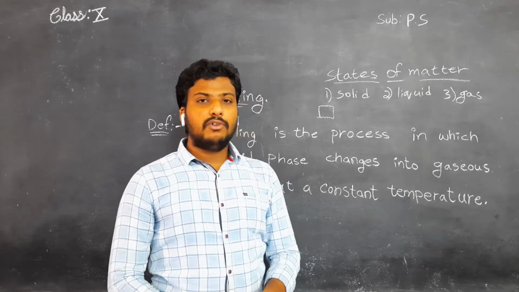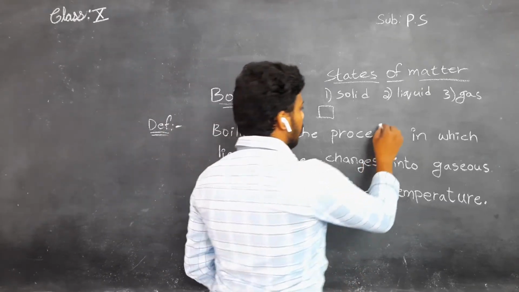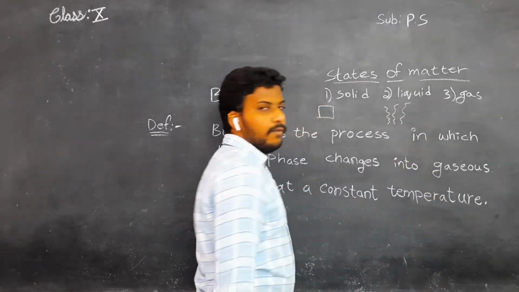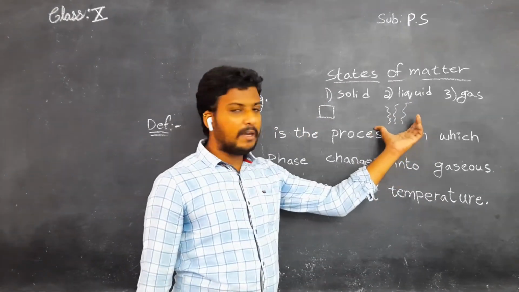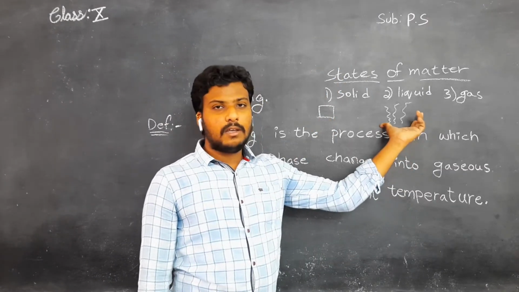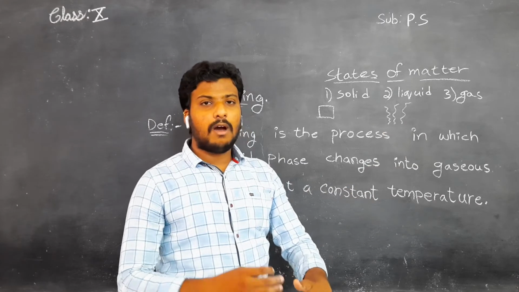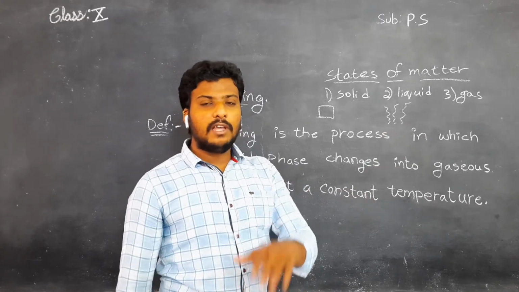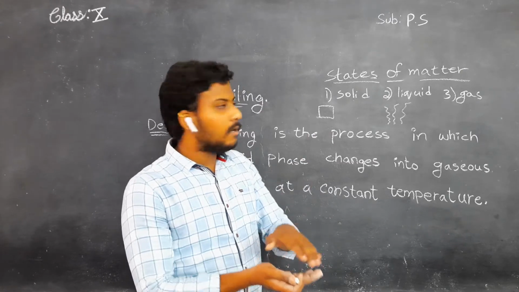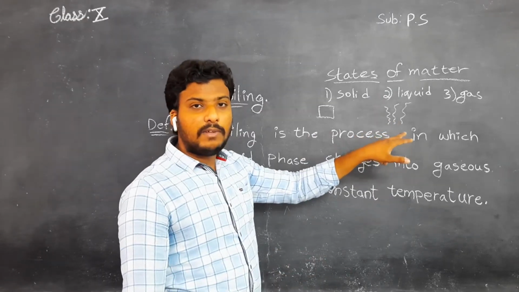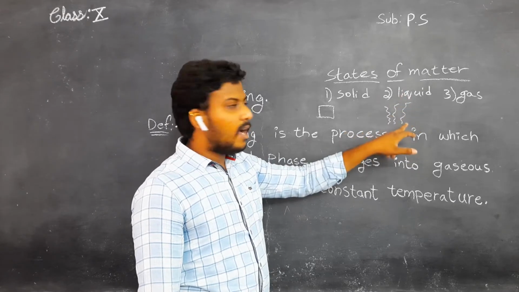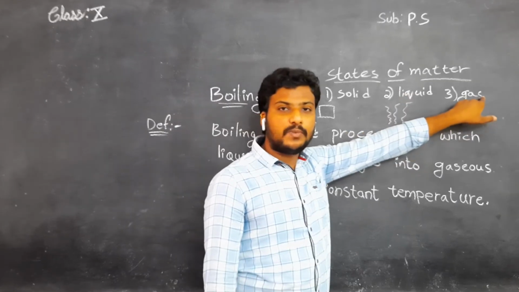After some time, you may observe some vapors coming out of the liquid. This is nothing but the gaseous state. If you further heat for 1 hour or 2 hours, the water level decreases slowly. Why does the water level decrease? Because the water in liquid state is continuously evaporating and converting into gaseous phase.